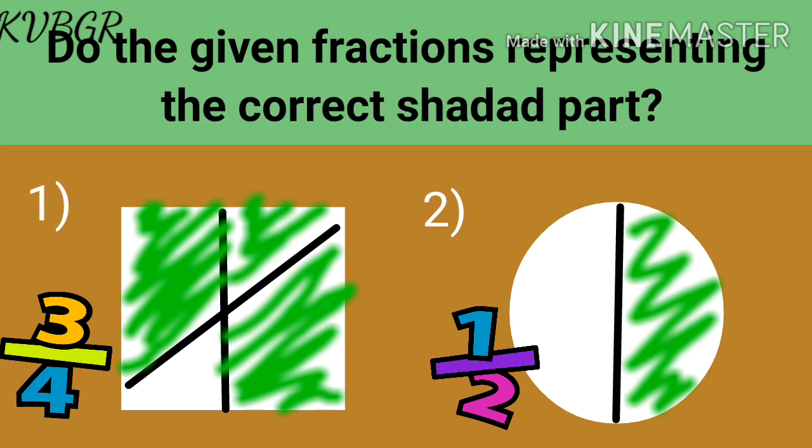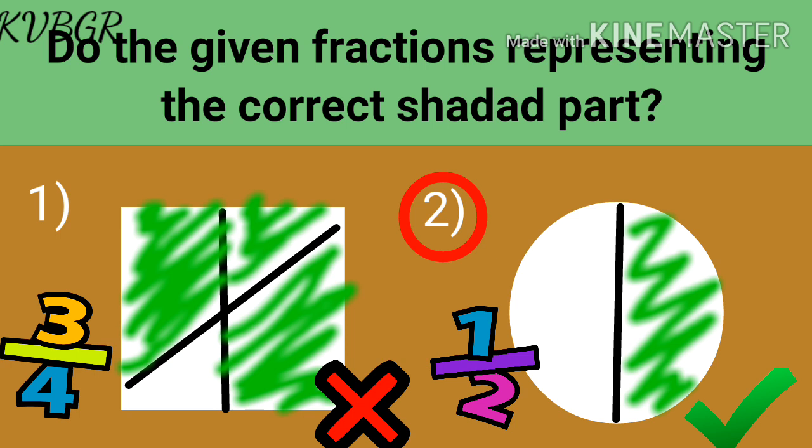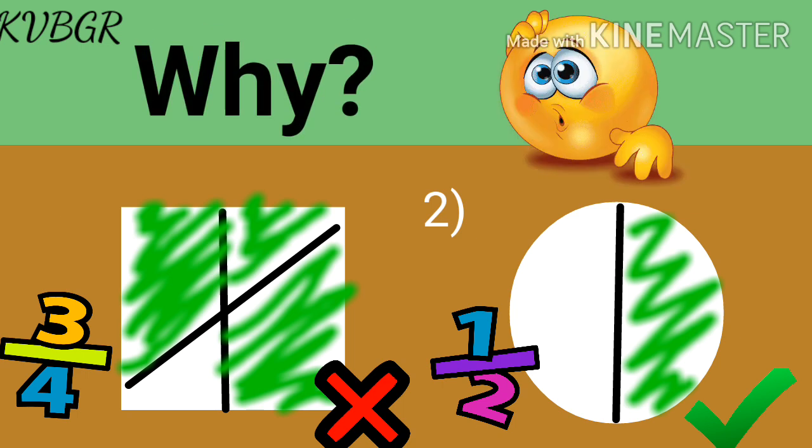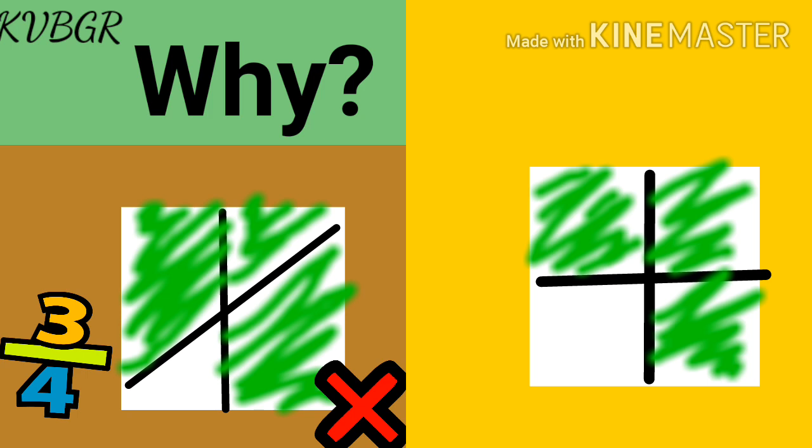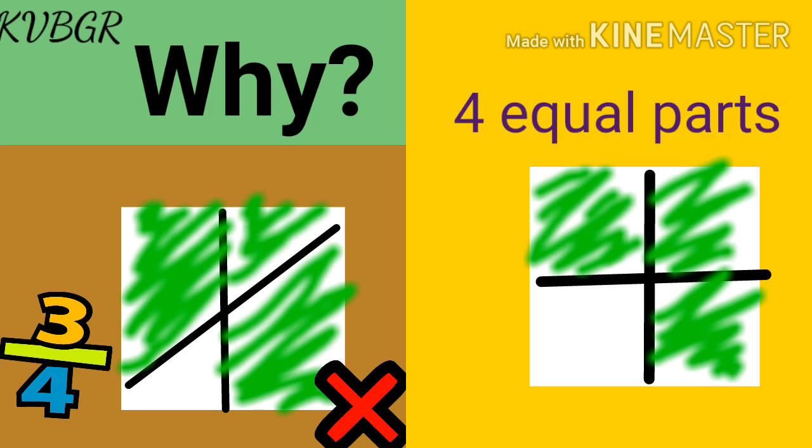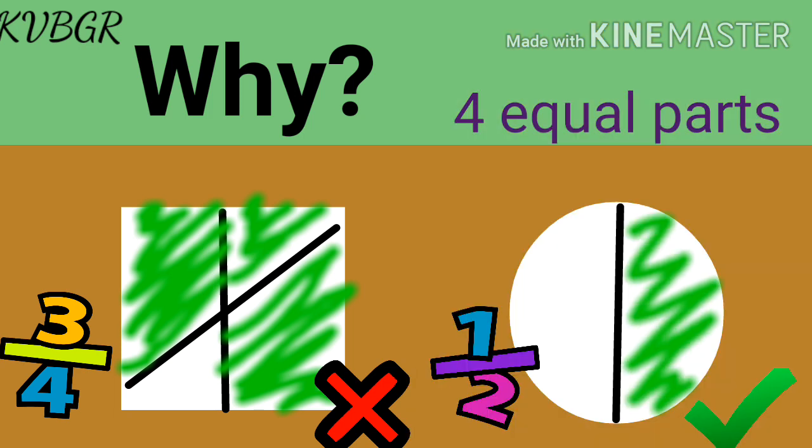In the second one, the shaded part represents the fraction but not in the first one. Do you know why? It is because it is not divided into 4 equal parts, and hence the shaded parts are not representing the given fraction.